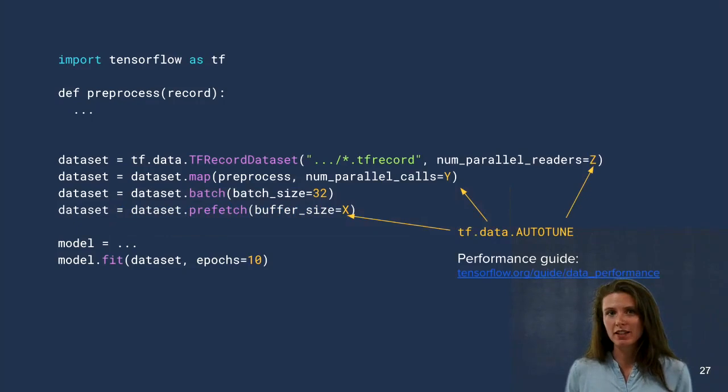Now, I mentioned that tf.data applies several optimizations in the runtime. One example here would be to fuse the map and batch operators as part of a static optimization. The dynamic optimization would be to allow tf.data to tune the degree of parallelism for reading data and preprocessing it, as well as the buffer size for the software pipelining.